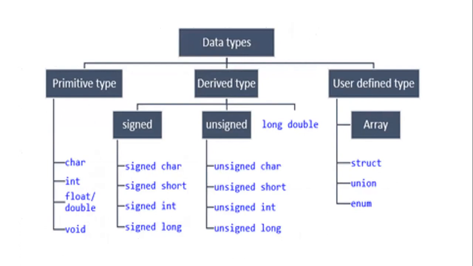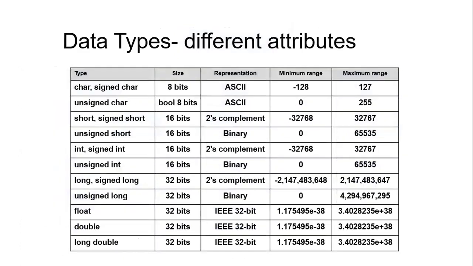We will look into all these concepts in the future videos. And this is a representation of the data types. It must be remembered. It is good practice if the programmer remembers the size of the data type and how it is being used. For example, I'll explain the type here. Character. It's nothing but a single character: A, B, C. The size of that one is 8 bits represented in ANSI, and the minimum and the maximum range has been defined to you.